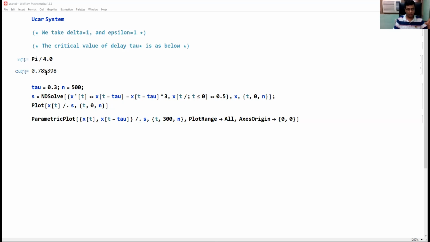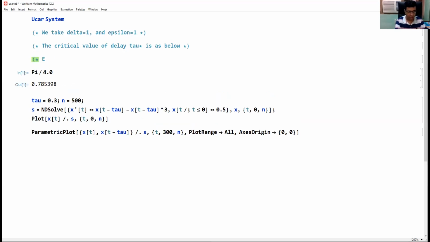What are other two equilibrium points? X2 star and X3 star. So let me write equilibrium points are one is fixed, that is 0. Other are plus minus square root delta by epsilon.